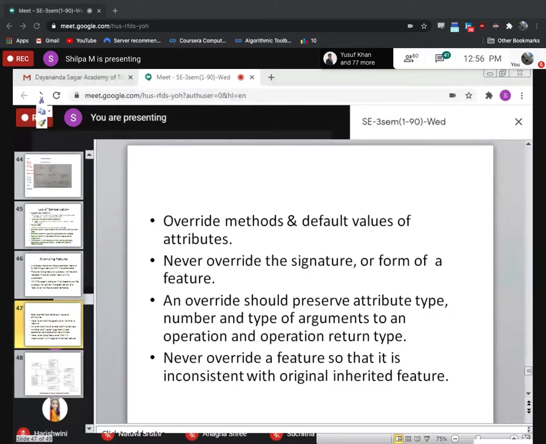Those who already know OOPS will say, ma'am, the return type may be different. For them, I will say, yes, but the argument list must be the same. If you change it, then it will not be overriding. Then it will be known as overloading.